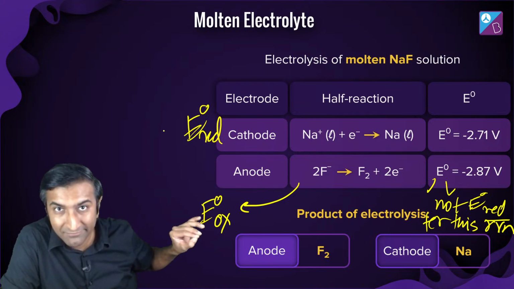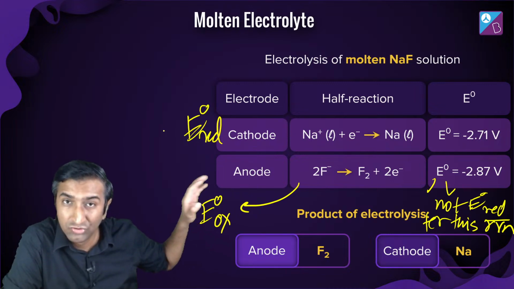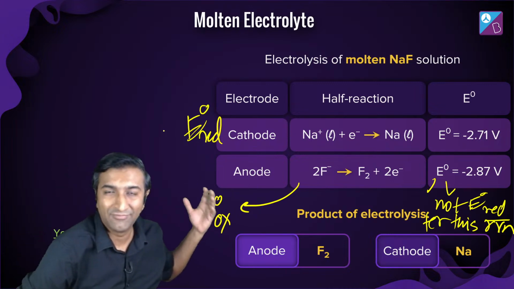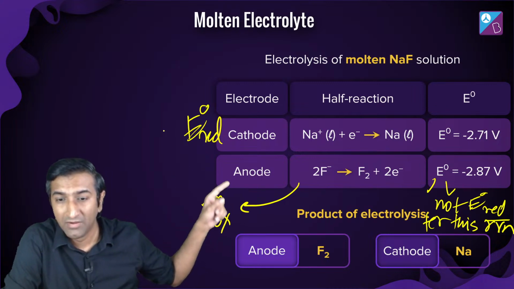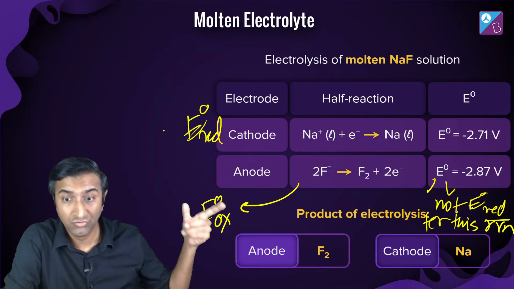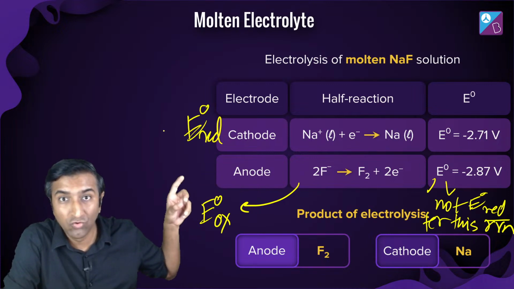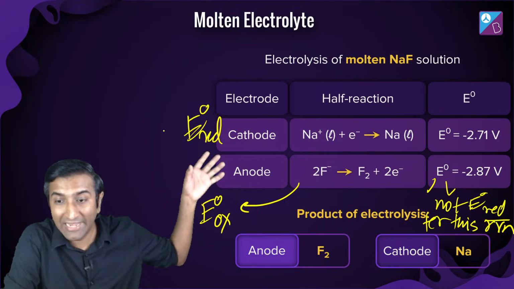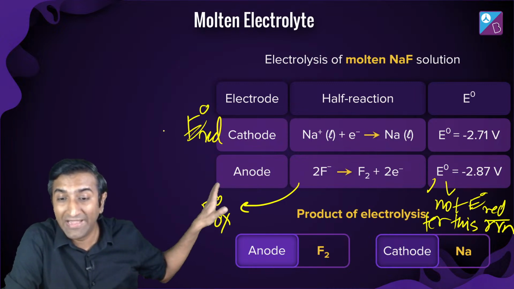बहुत जरूरी बात है, that I am leaving to the end of this session. Lecture almost खत्म हो गया, तो ध्यान से सुनो. I know there must be a fatigue setting in. It's been an hour. This is important, extremely important. E naught reduction, E naught oxidation. Remember, जो E naught reduction है F का, that's highly positive, right? F2 expecting 2 electrons, that value is plus 2.87, but मैं उल्टा लिख रहा हूं उसका, so this is E naught oxidation and it's very negative.